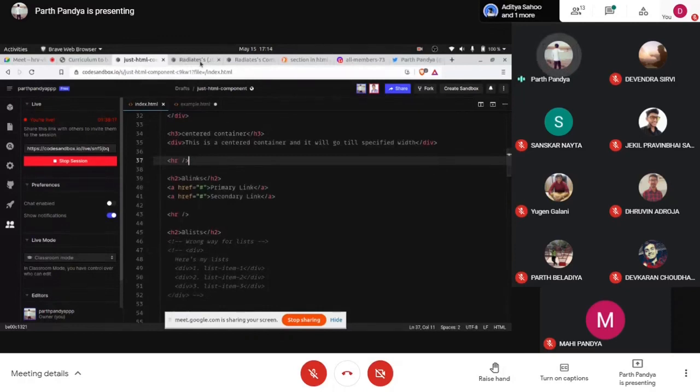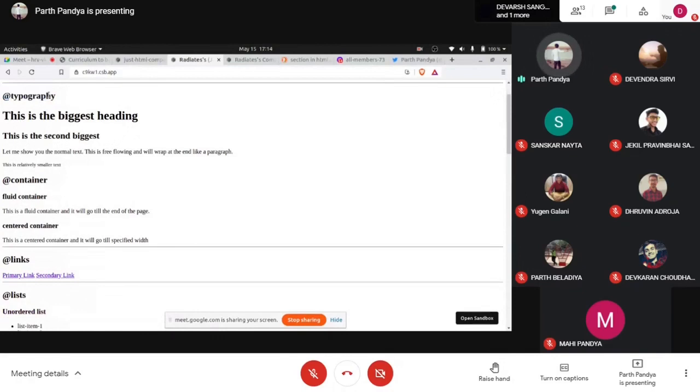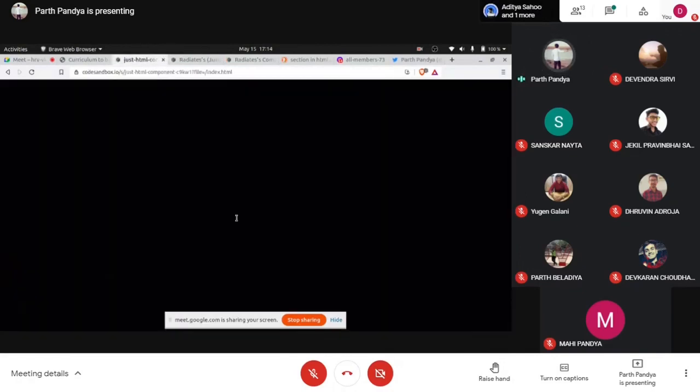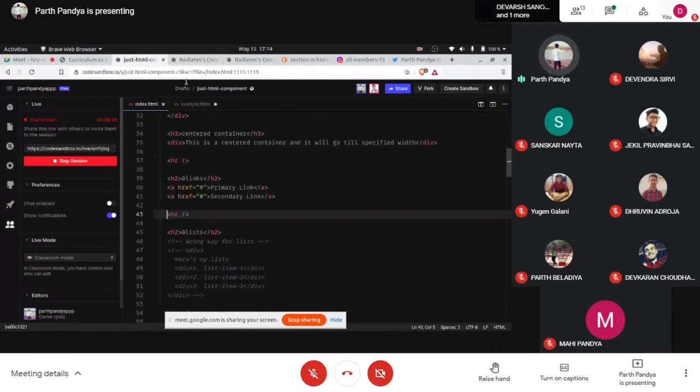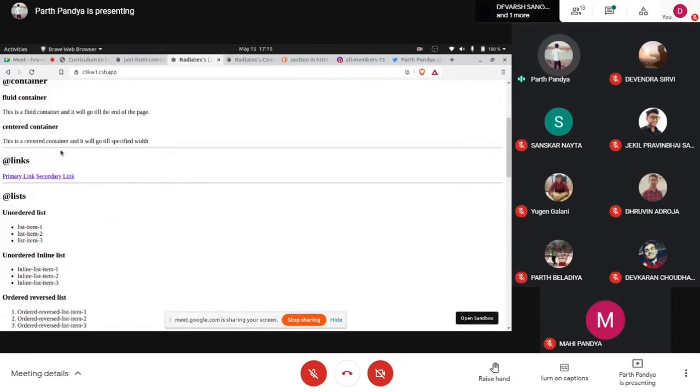So after every section, like typography, after every container, I have put this horizontal line, a horizontal rule. This is a horizontal rule, the HR tag. It just gives a horizontal line at the end of every section in this HTML document. It is a thematic break in the HTML document, which means it separates the sections of content in the HTML file. Just that.